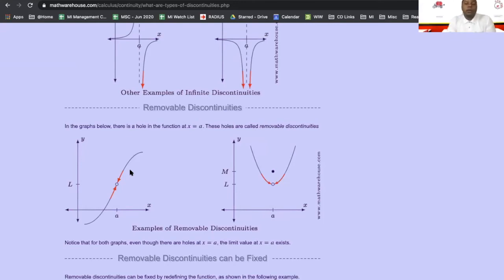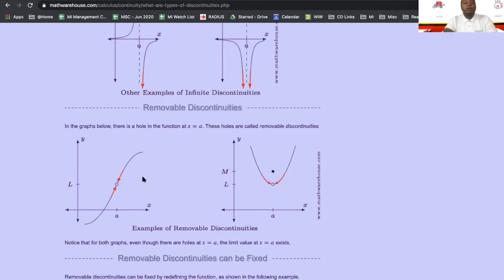So as you see here on both of these, on the left and the right sided limit, we are approaching L, but our actual value is equal to M. So this is where we're talking about that third condition where both our limit and our value have to be equal. This one, we do have a limit that's equal, but our value does not equal anything here. So we want to see what can we do to make that continuous? I won't show you how right now, but we can literally just place a value into that a to make it equal L so we can make the entire function continuous.